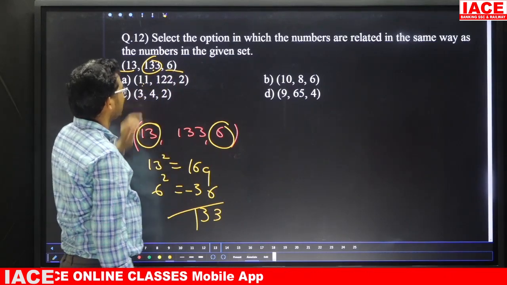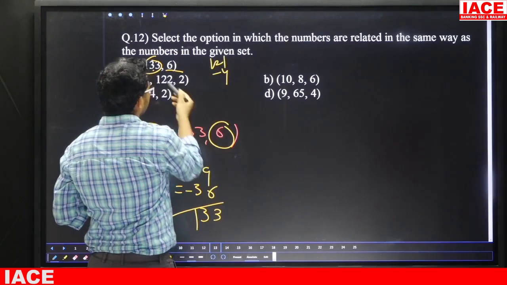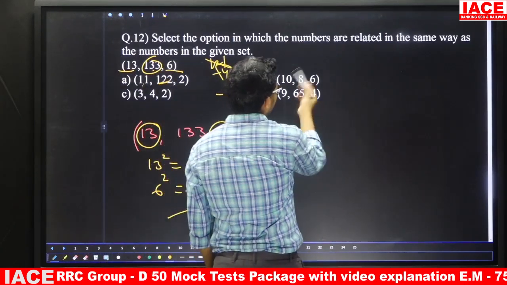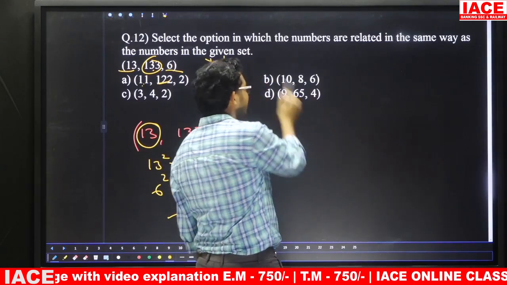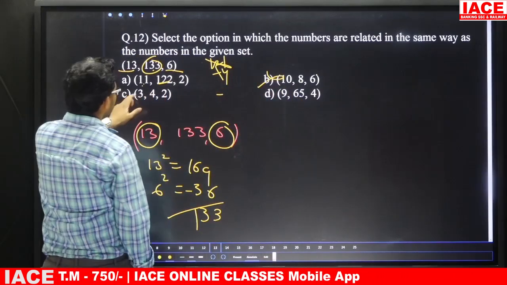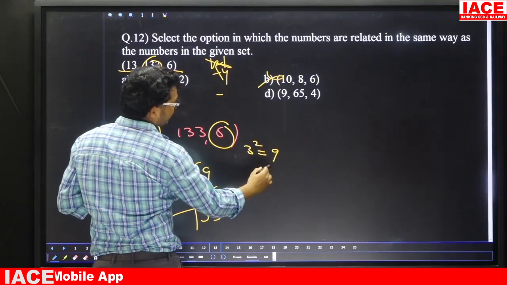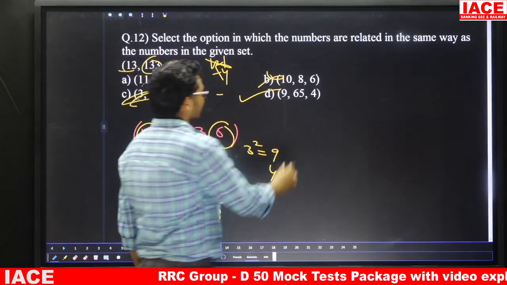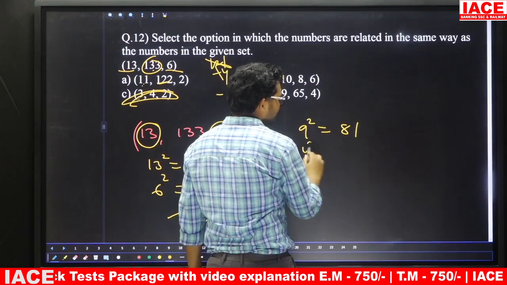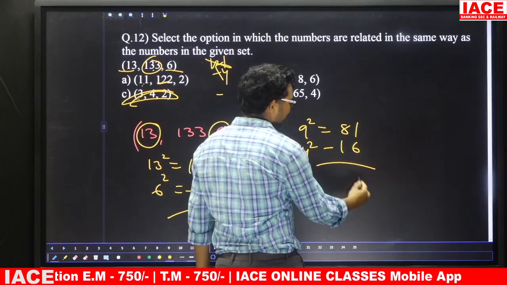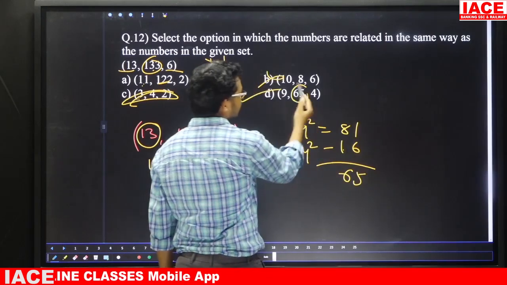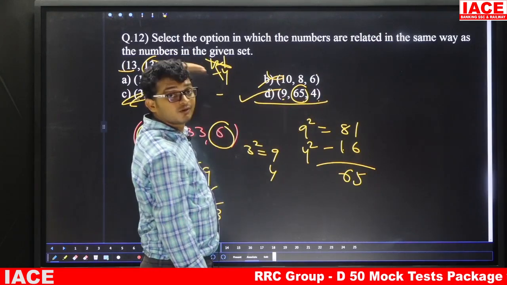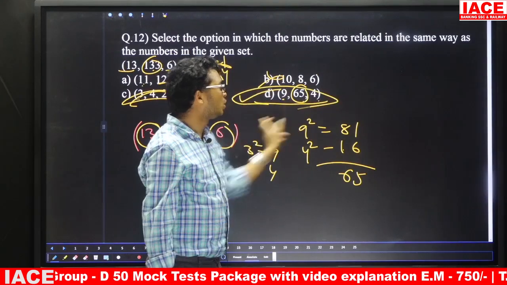Suppose, friends, take this one. 11 square 121 minus 2 square 4, it is not equal to 122. First one no chance. Second one, 10 square is what? Here 100, here 36, that means it is not 8, this one also no chance. Go for the third option here. 3 square is what? Here 9, 2 square is what? 4, the difference is what? 5, but 4, no chance. So the remaining is what? Option D is the answer. Friends, here 9 square is what? Here 81, 4 square is what? Here 16. 81 minus 16 is what? Here 65, yes. So first number square minus third number square equals the middle number. So the answer is option D.